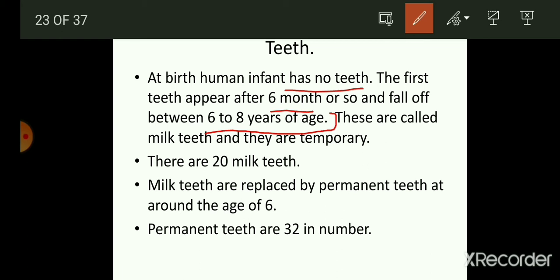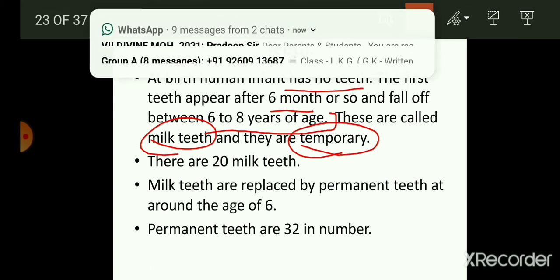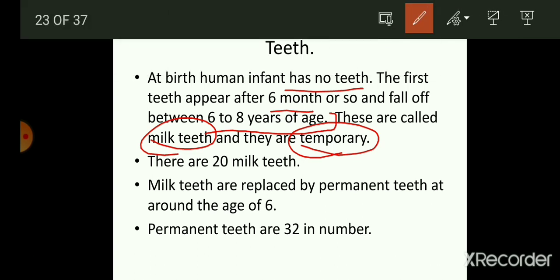So students, the first teeth that arise in a child at the age of 6 months fall in between 6 to 8 years, and this set of teeth is known as the milk teeth, or the temporary teeth. There are a total of 20 milk teeth.